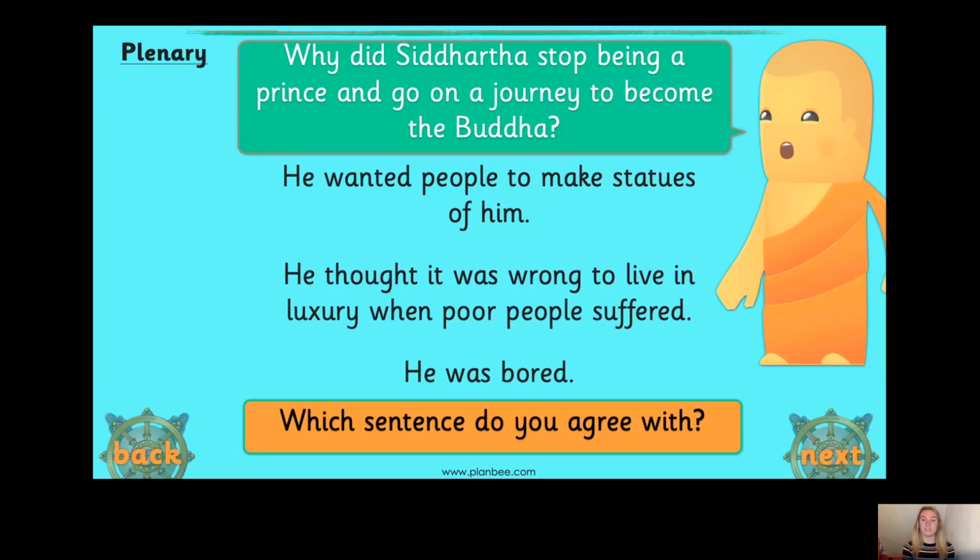Now, your task for today. I've attached a worksheet which is called Year 2 RE 11th of January resource. And on it is a comic strip. And on the second page, there's some sentences. Now, just like you did with the bubble story where we sequenced them, you need to sequence the story of how Siddhartha Gautama became the Buddha. Now, you can either stick the sentences on the comic strip where they go, or you can write them. Once you've done that, draw some pictures to go with your comic to show what each of the sentences say.